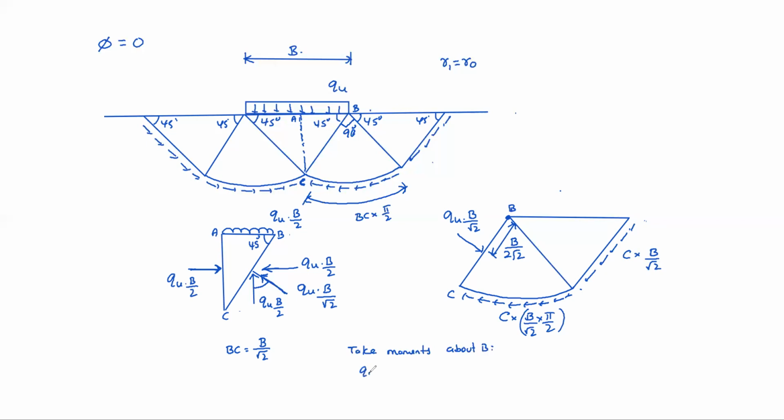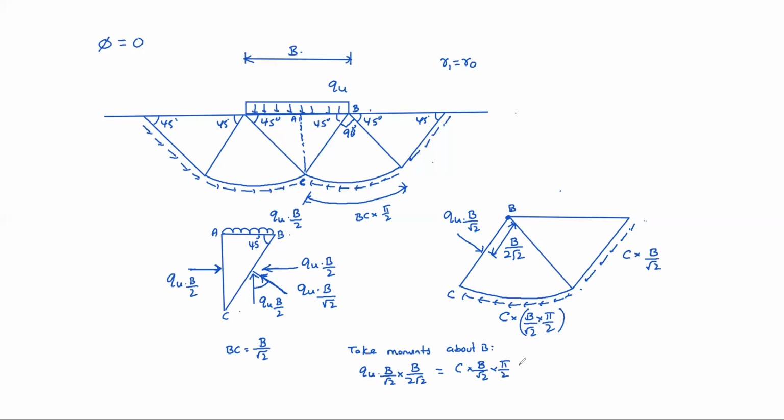So Qu into B by root 2 force into its lever arm B by 2 root 2 is anti-clockwise, and clockwise will be C, cohesion, into B by root 2 into pi by 2 is the force. For the force, the radius is there.